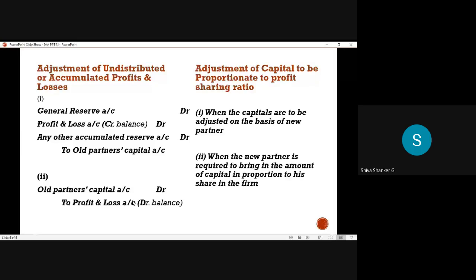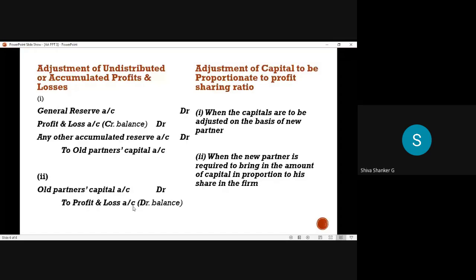But in 90% of cases the profit and loss account balance is given on the liability side only. That means credit balance. So we write the first entry. But in rare cases, the profit and loss account may be given on the asset side. If they give asset side, for further distribution we write this entry. The second entry will come: old partners capital account debit to profit and loss account. But this balance also we distribute to only old partners in old ratio.